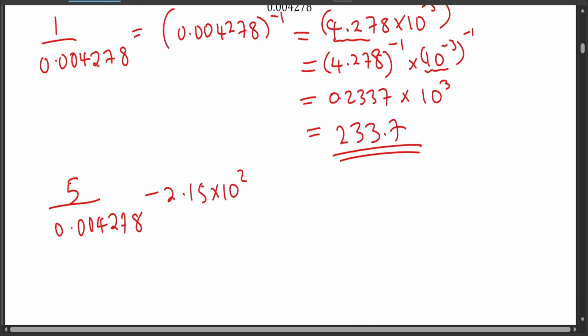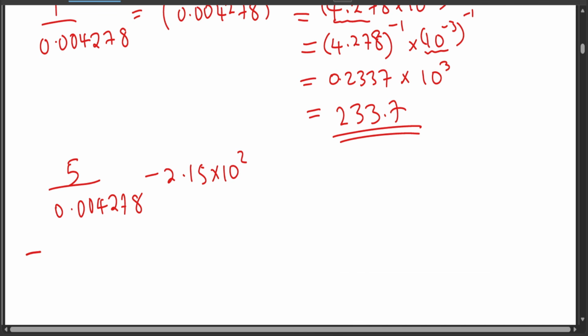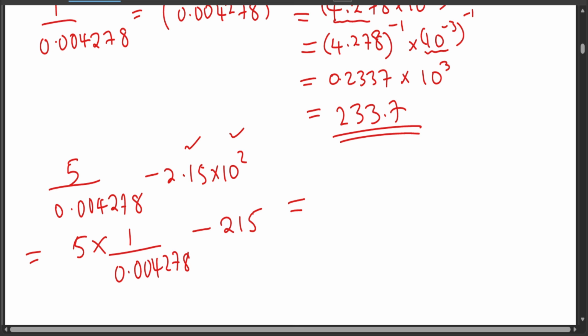Okay, and from my knowledge, 5 over that one is just the same as saying 5 times the reciprocal of 0.004278, minus, if you take 2.15 times 10 squared, is going to give you 215. And now we'll take 5 times the reciprocal of that one, which is 233.7, minus 215.